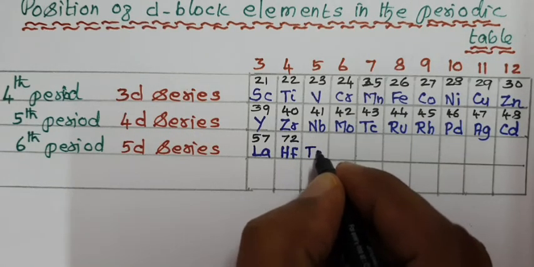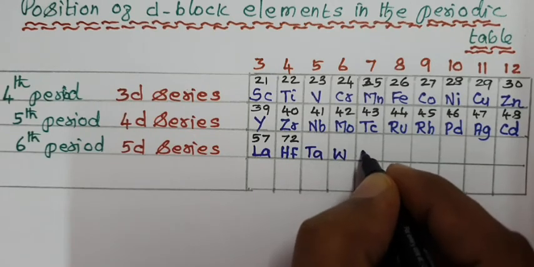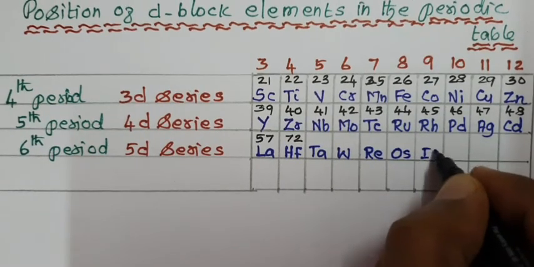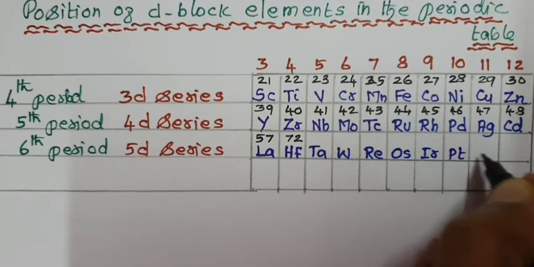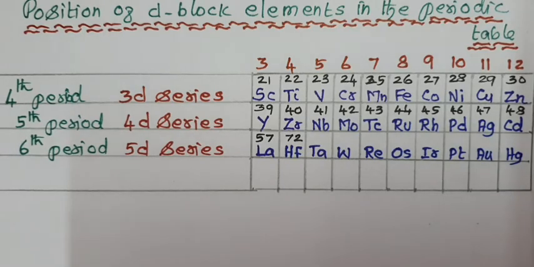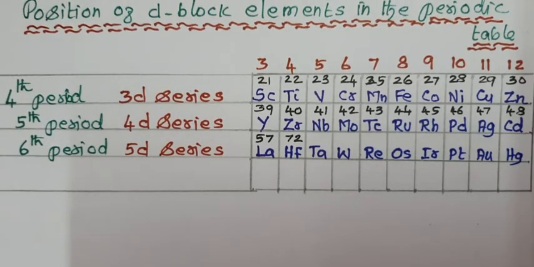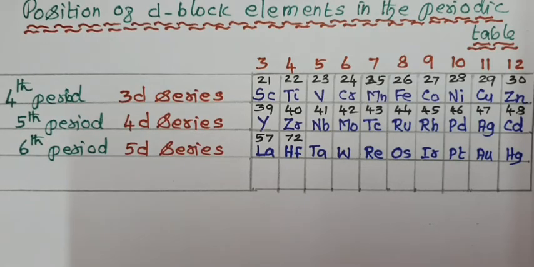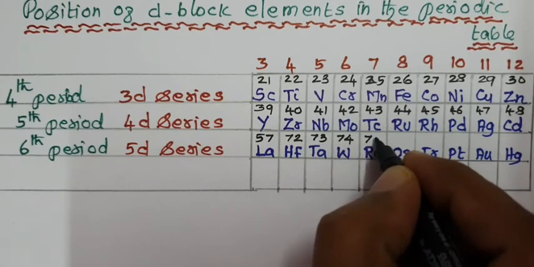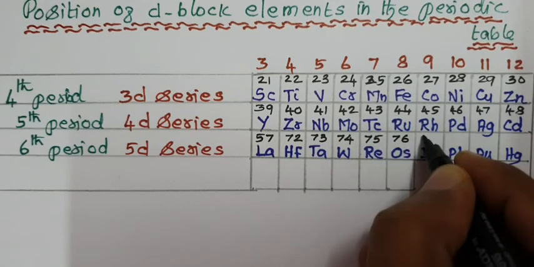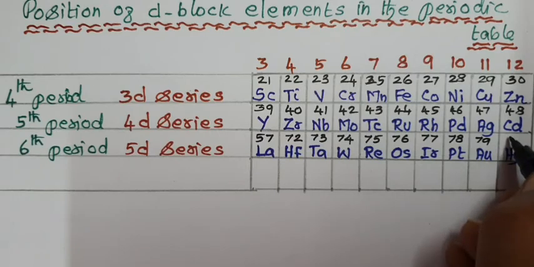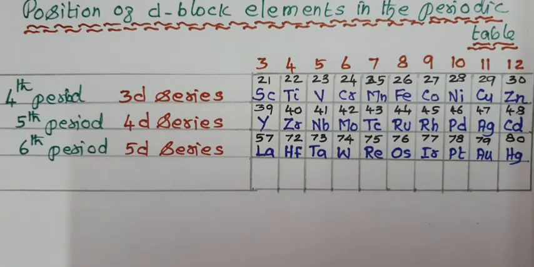Then tantalum, tungsten, rhenium, osmium, iridium, platinum, gold and mercury. Atomic numbers 57, 72, 73, 74, 75, 76, 77, 78, 79, and mercury 80. Mercury is a liquid metal in the d-block.